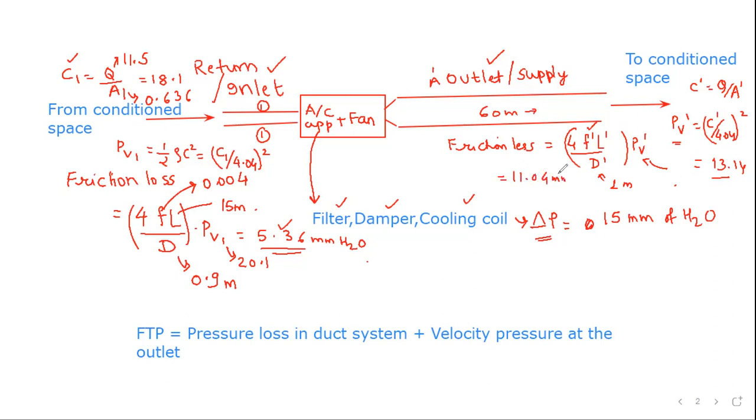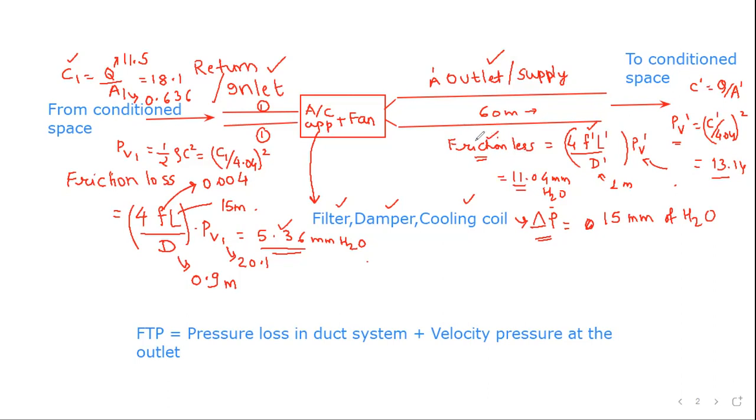mm water column. Now you see that the outlet would have more friction loss because the length is more, and we are assuming it a straight section. So in real life, this friction loss would be more, because then it would have other losses in terms of fittings and all that. So if in real life the length is more, this friction loss would be more, right? So this is one calculation, that is, you have calculated the friction loss.